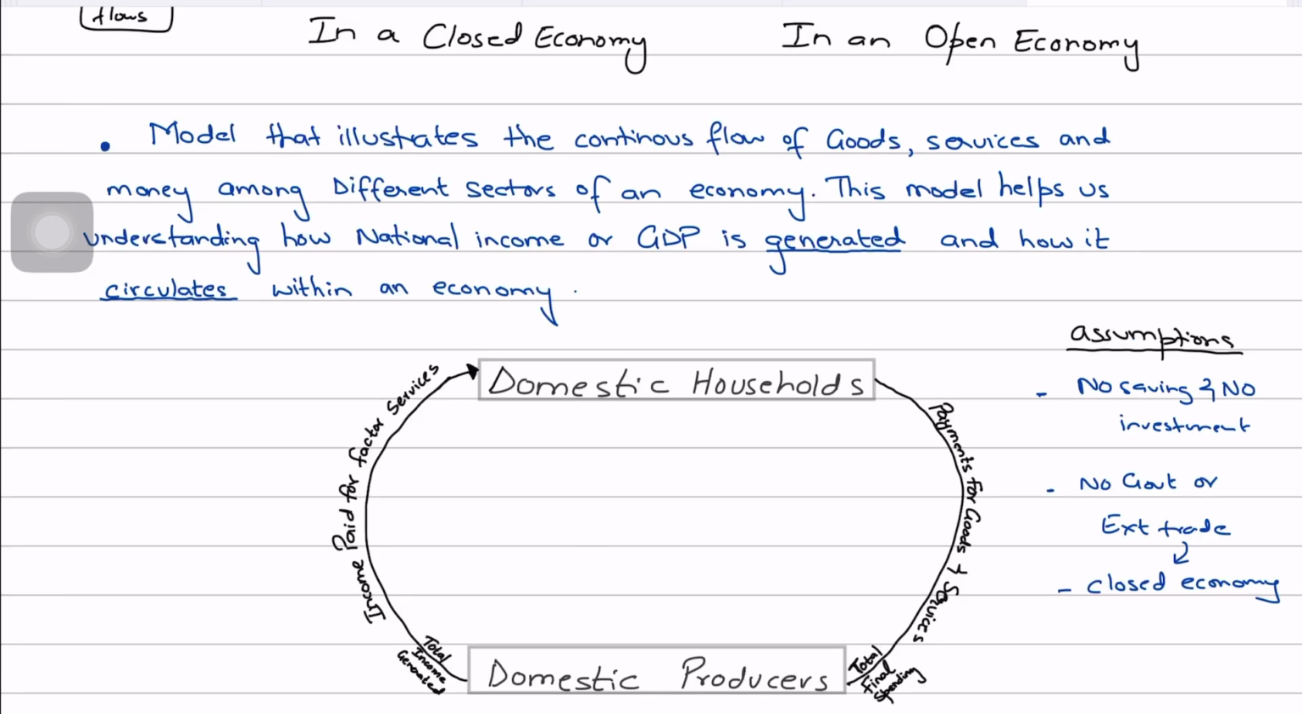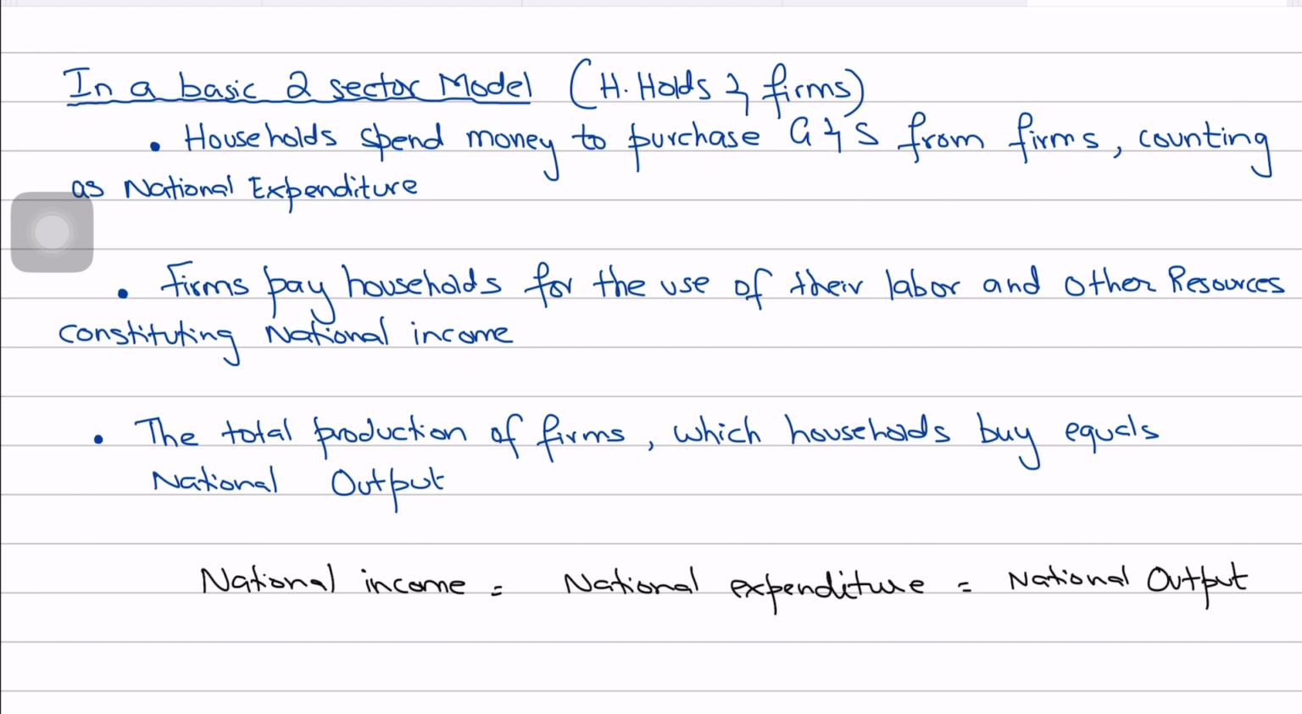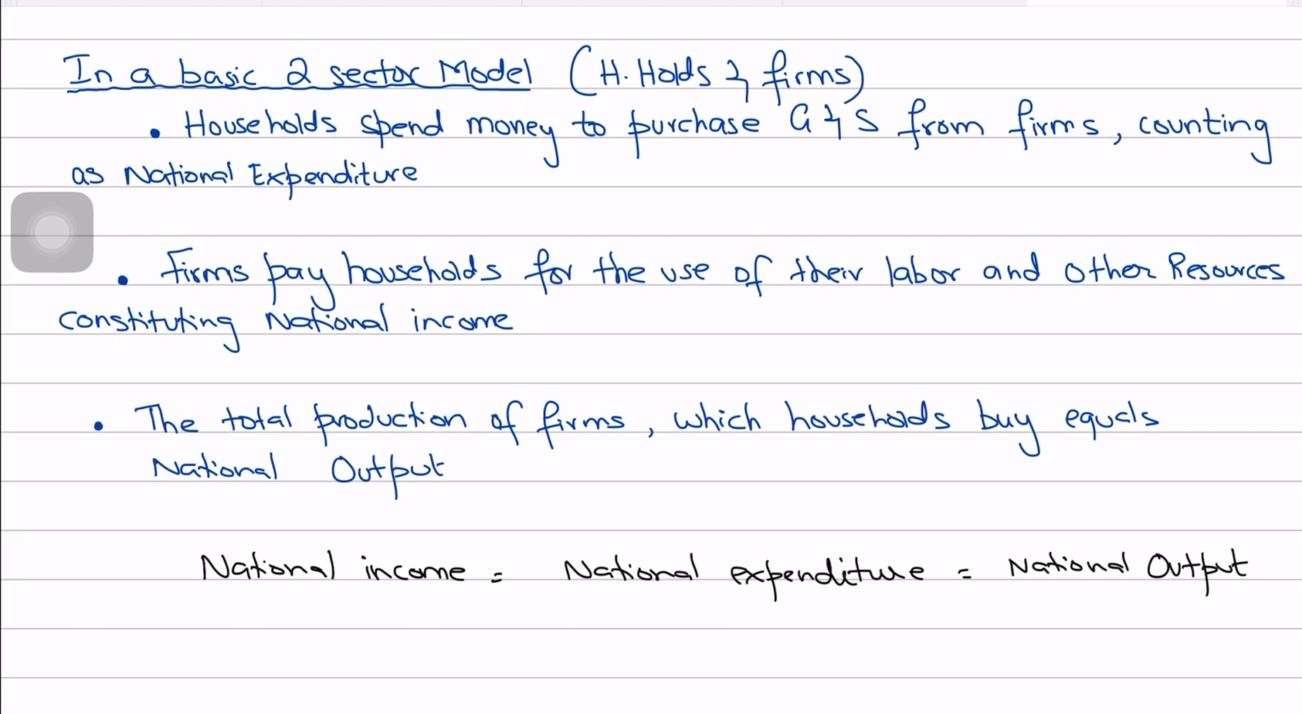And so guys, it follows that in a basic two-sector model, the households are spending the money, like I said, to purchase goods and services from the firms, which counts as national expenditure of an economy in a very basic two-sector model in a closed economy. The reason is that households are the only main consumers here. So the money they spend to purchase the goods and services from the firms represents national expenditure in the economy, because the spending ultimately activates the production process, and so this expenditure is the primary driver of economic activity within an economy, because that's the only consumer expenditure.